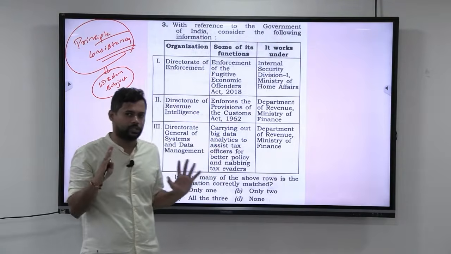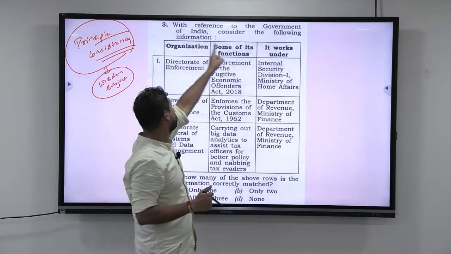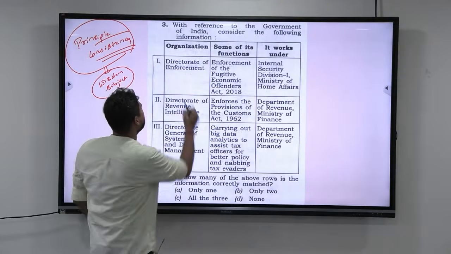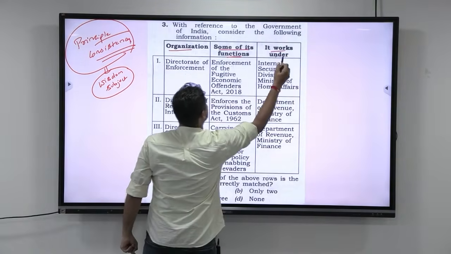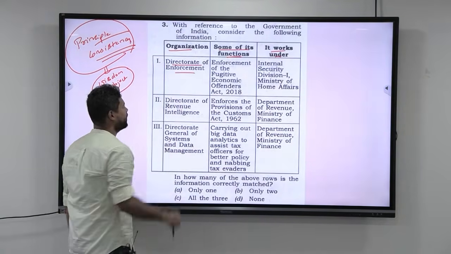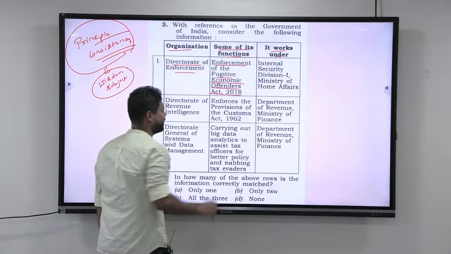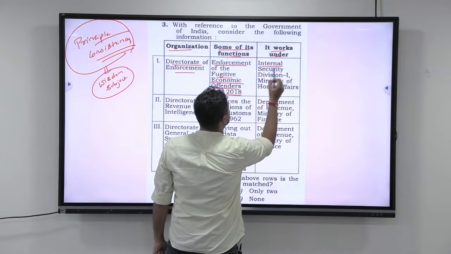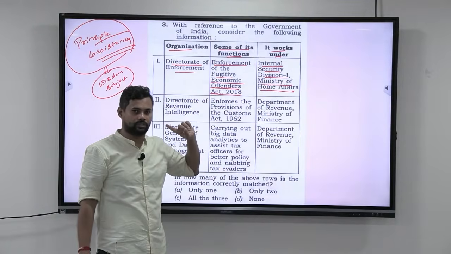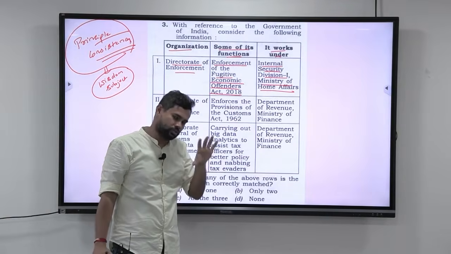Okay, let us first read out the question so that you people will get to know how the question appears to be difficult. With reference to the Government of India, consider the following information. So you have organization, you have some of its function, and it works under. So that is the 3 different rows. Now, you have Directorate of Enforcement. They are telling it enforces the Fugitive Economic Offenders Act 2018. Next, Internal Security Division 1 of the Ministry of Home Affairs is the one that is in charge of this particular enforcement directorate. That is, this particular body is working under the Ministry of Home Affairs. So that is what they are trying to tell you.